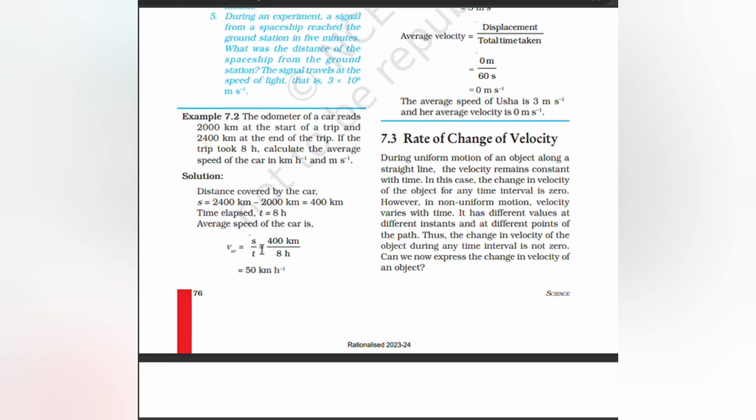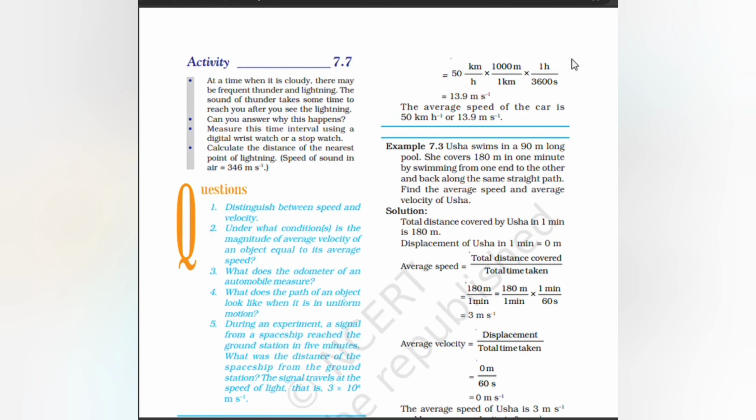Then V average is equal to S by T. Here S is 400 km and T is 8 hours, so 50 km per hour. We have to transfer this into meter per second: 50 km per hour into 1000 meter by 1 kilometer, 1 hour by 3600 seconds. So that's equal to 13.9 meter per second. Average speed of the car is 13.9 meter per second or 50 kilometer per hour.